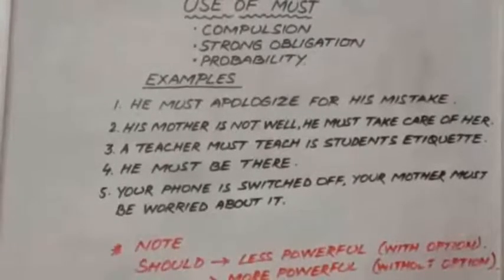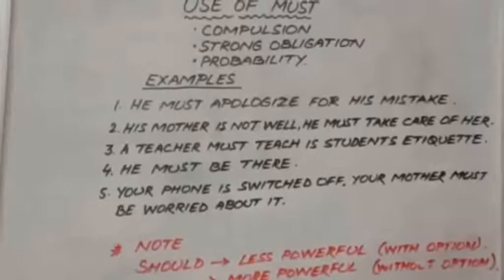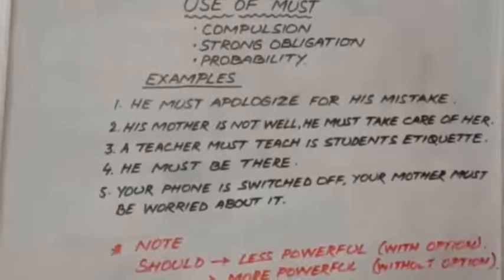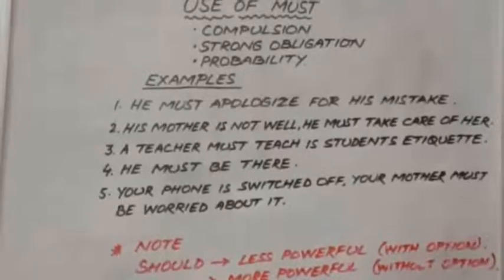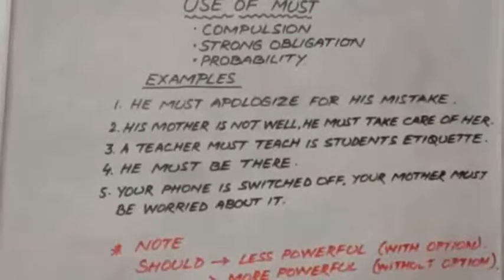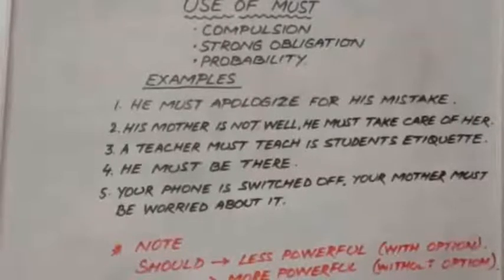It, like should, gives you an option. Say for instance, I tell you this work should be done. Now when I say it should be done, that means I am giving you an option that the work can be done. That means if you wish, you can do it. If you don't wish, you don't do it. Now my feeling I am expressing, and it's up to you whether you will accept it or reject it. But in case of must, there is no option.